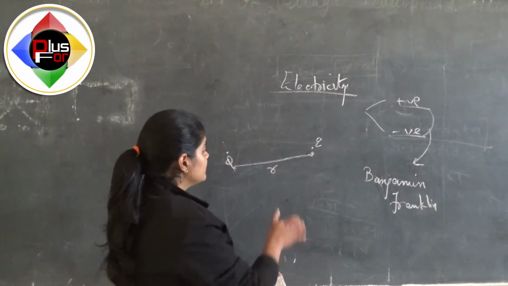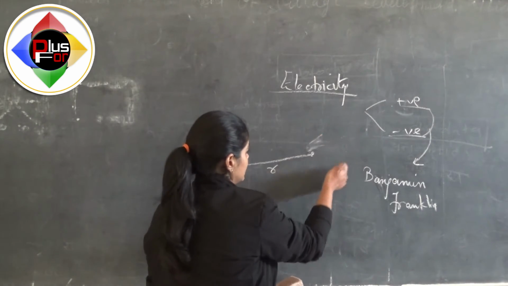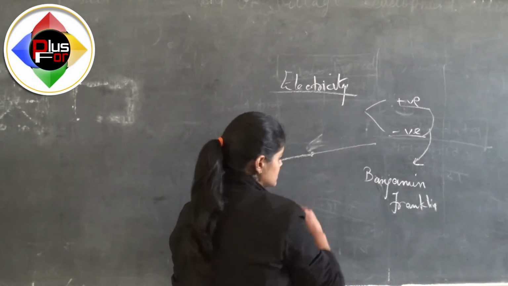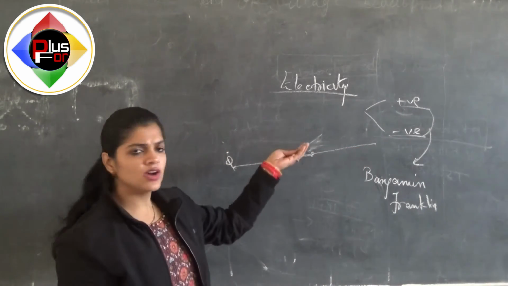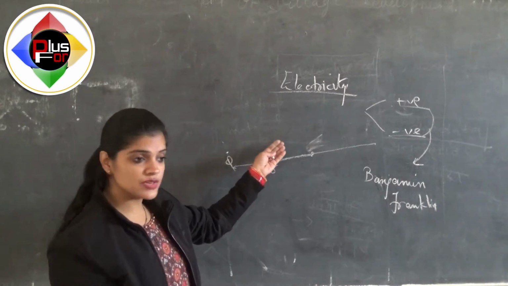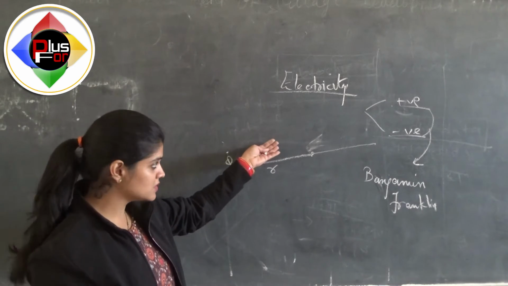But if the distance r is increased, again they will be attracting or repelling, but the force will be less as compared to the previous one.